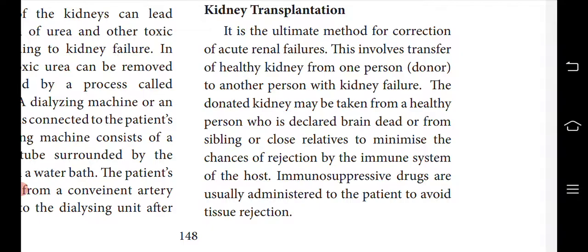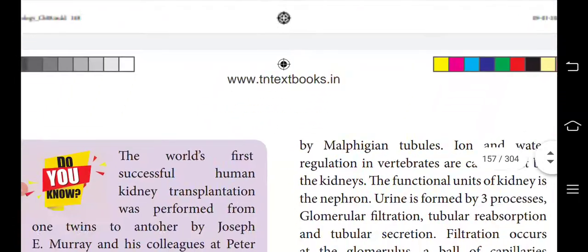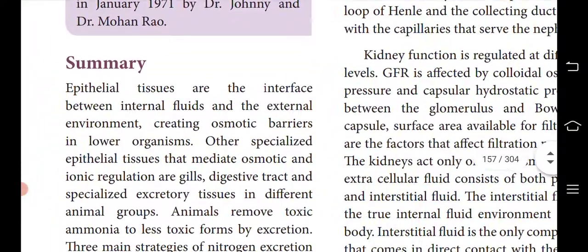The donated kidney may be taken from a healthy person who is declared brain dead; all the other organs can also be used for another person. Siblings and close relatives' kidneys will be suitable for the required person. An immunosuppressive drug is also administered to the patient to avoid tissue rejection.